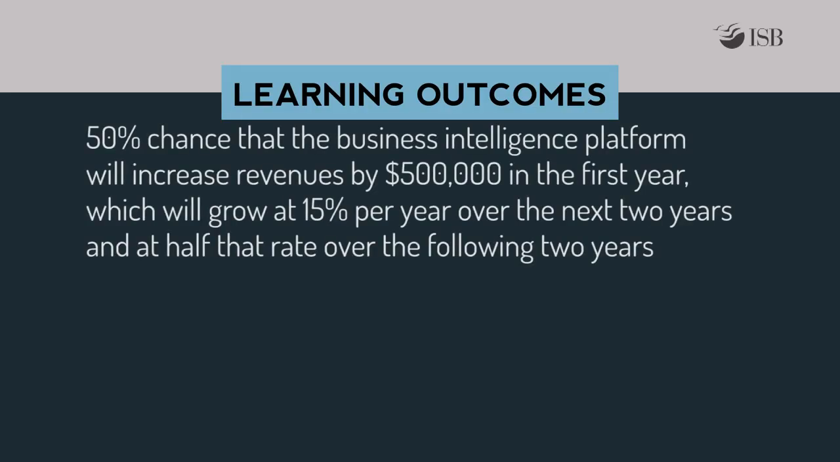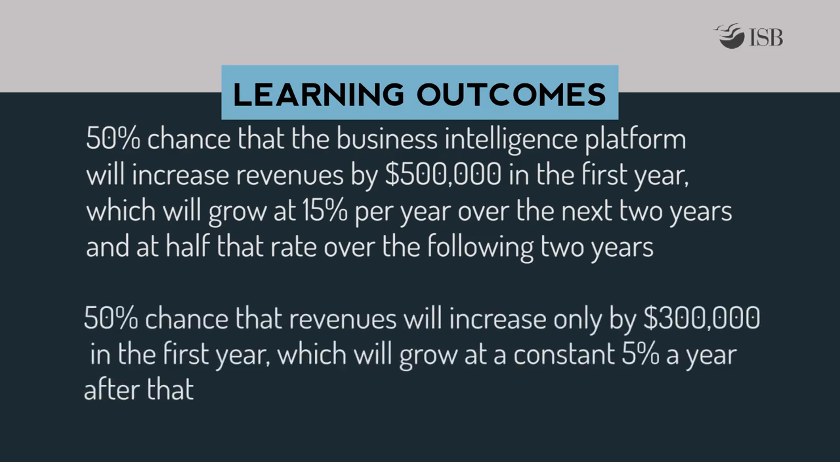There is uncertainty about how large the increase in revenues will be. There's a 50% chance that the business intelligence platform will increase revenues by $500,000 in the first year, which will then grow at 15% per year over the next 2 years and at half that rate over the following 2 years. There's a 50% chance that revenues will increase only by $300,000 in the first year, which will grow at a constant 5% a year after that.